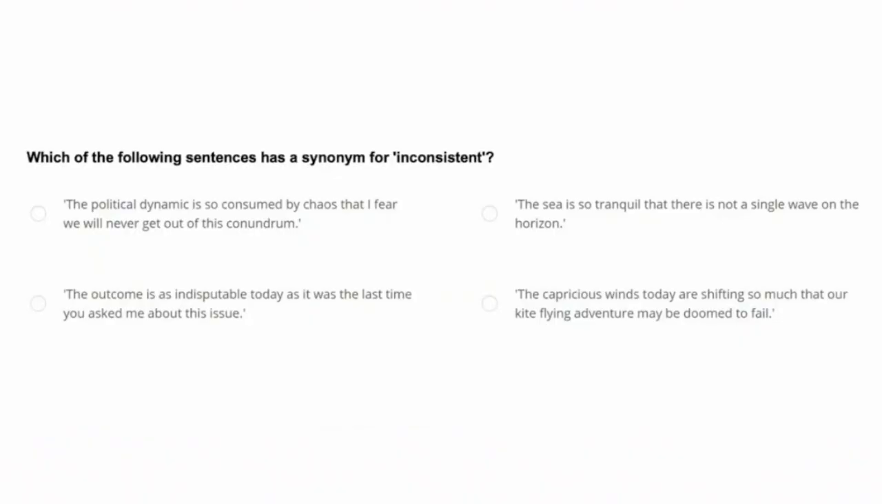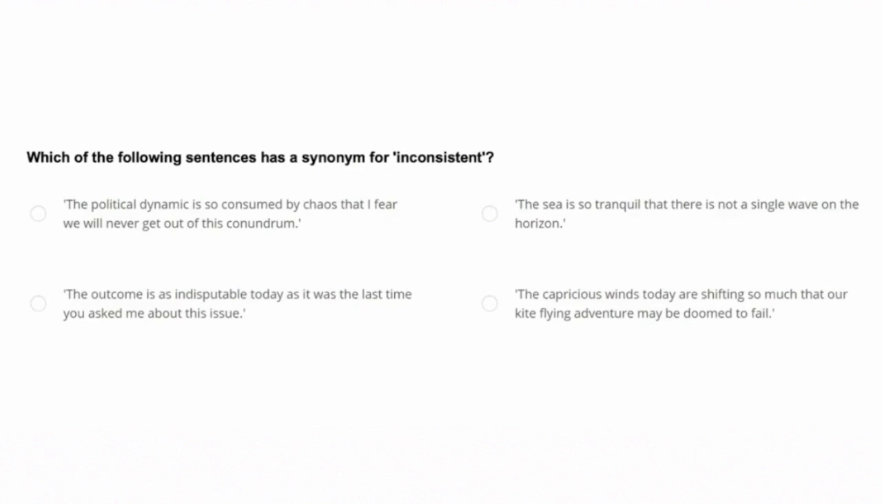The first problem asks, which of the following sentences has a synonym for inconsistent? Let's look at the options one at a time. First is, the political dynamic is so consumed by chaos that I fear we will never get out of this conundrum. The word chaos jumps out, but the word we're looking for is an adjective since the word inconsistent is an adjective. But chaos is a noun. I do not see a synonym in this sentence.